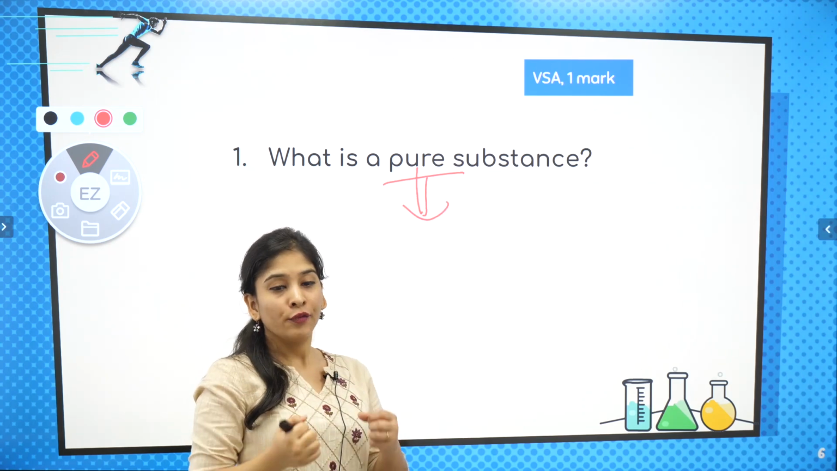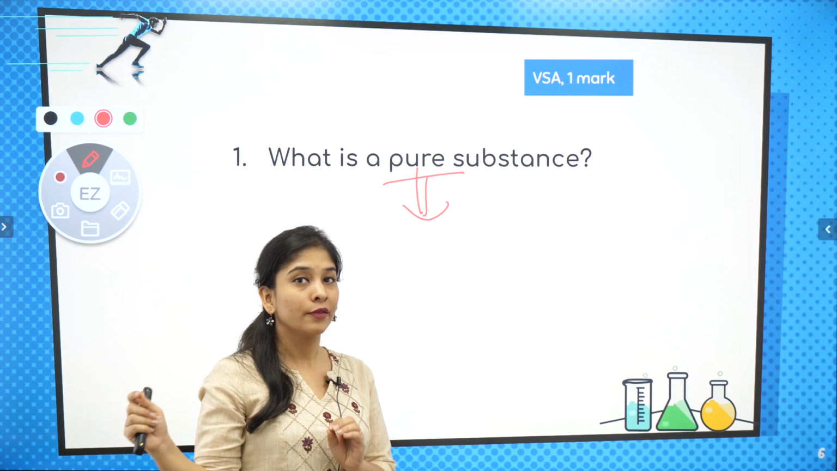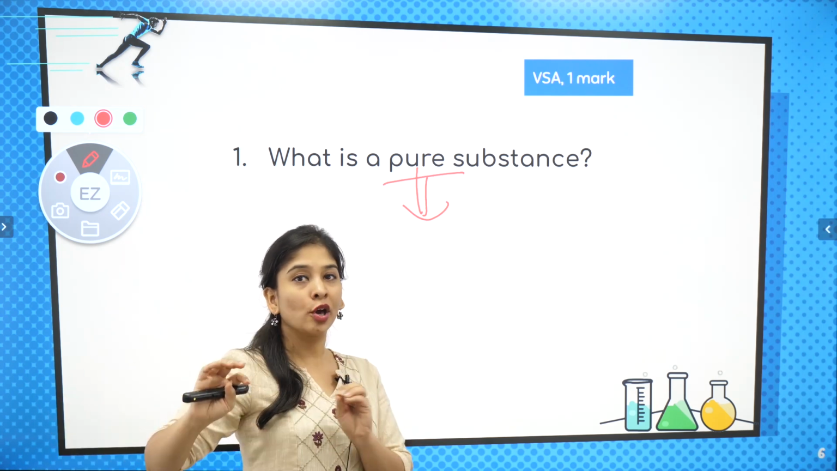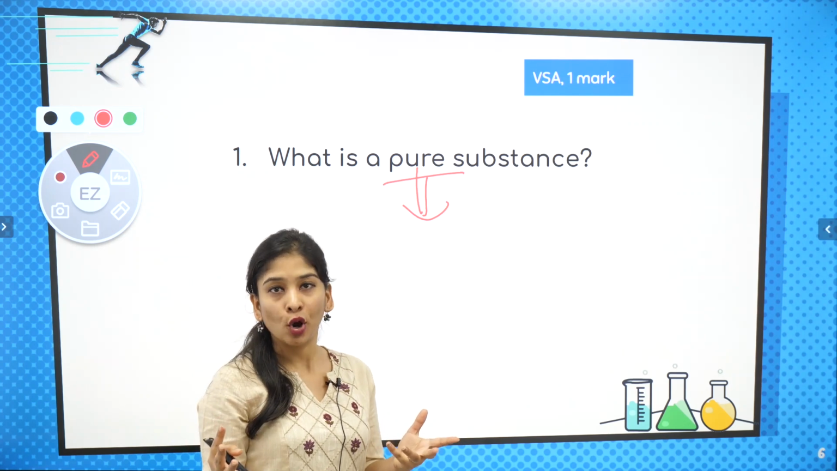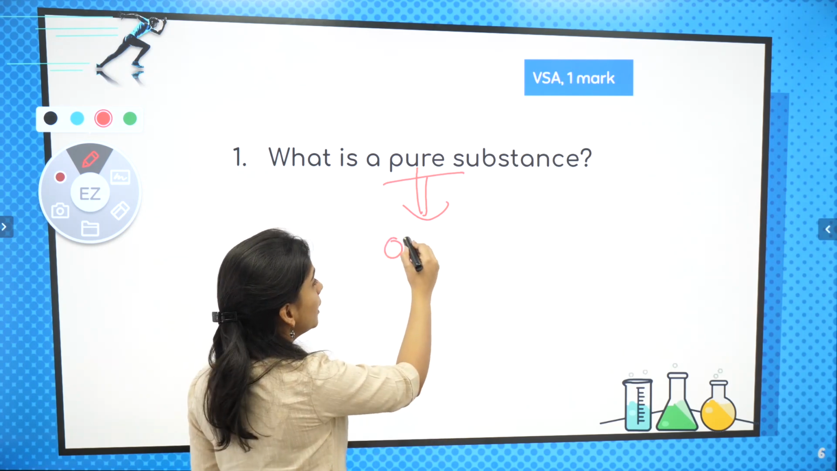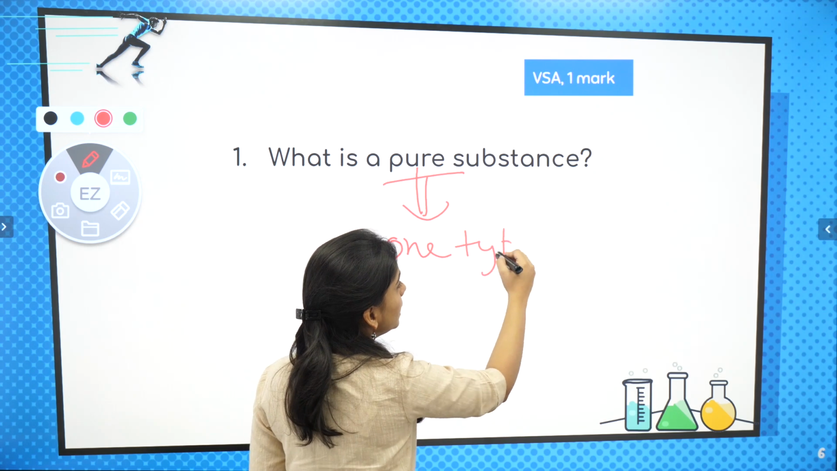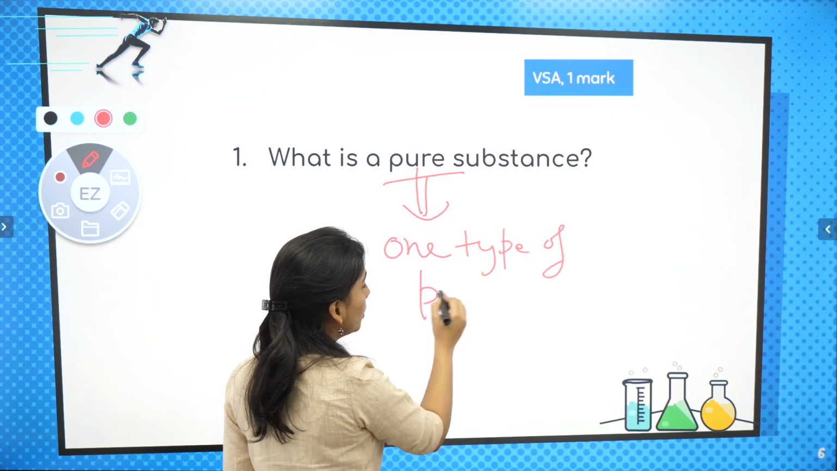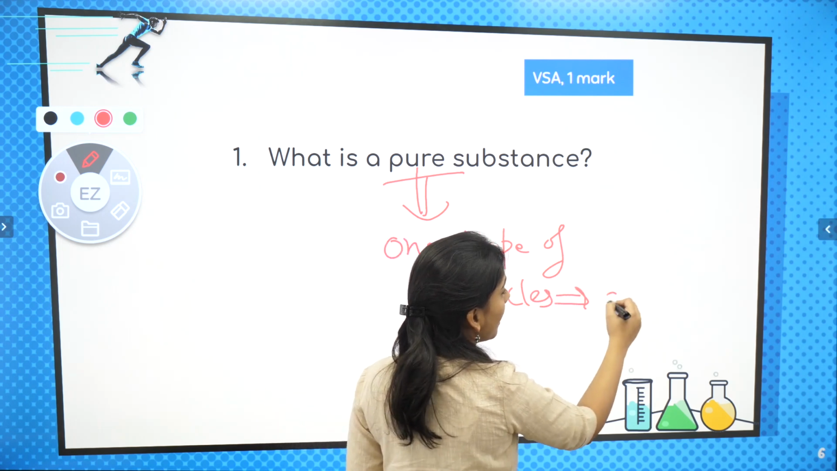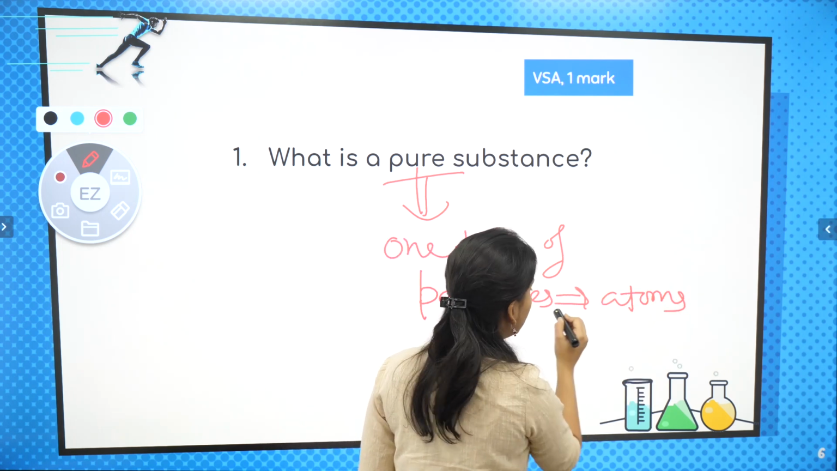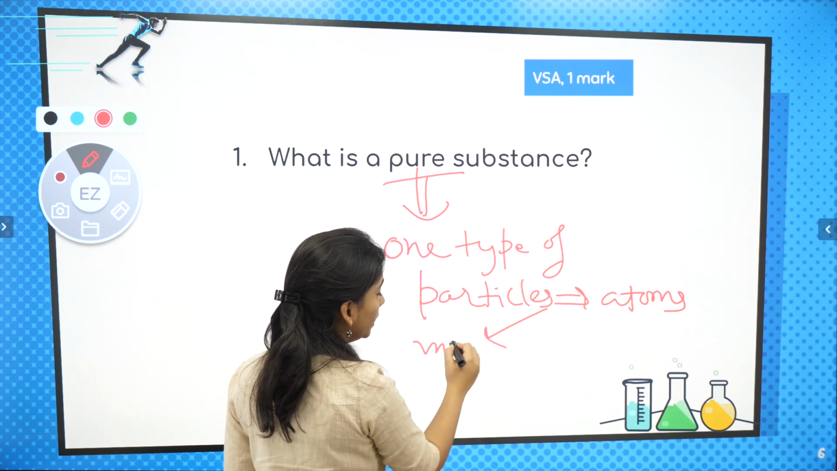Pure substance which is not having any other substance, which is not having any impurity. Impurity मतलब if I'm going to mix it with something else, it will become impure. So pure means which is made up of only one type of particles. Okay, only one type of particles. Those particles can be atoms and those particles can be molecules.